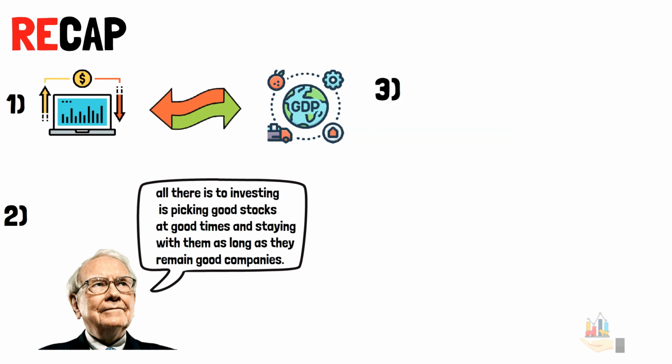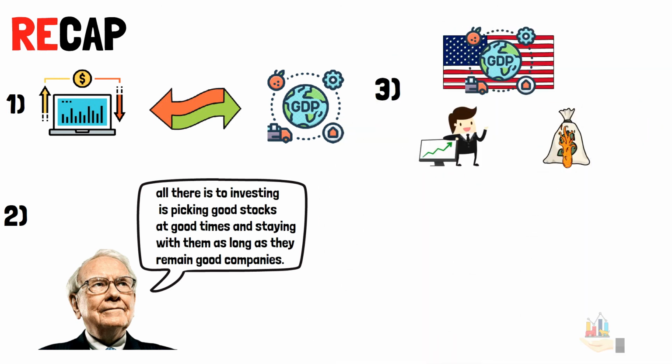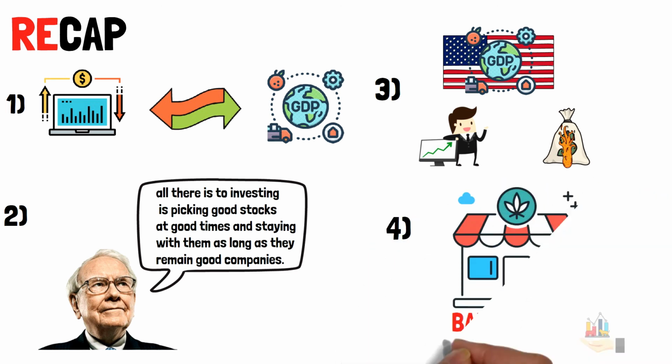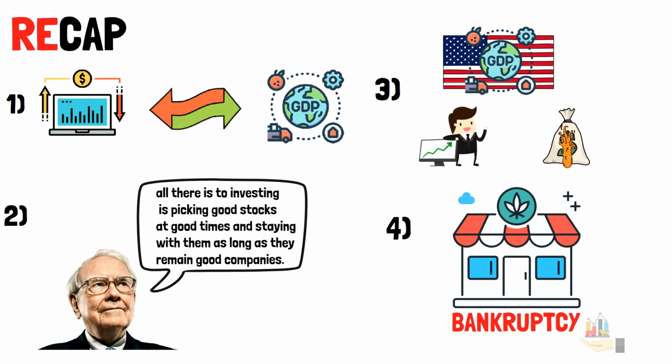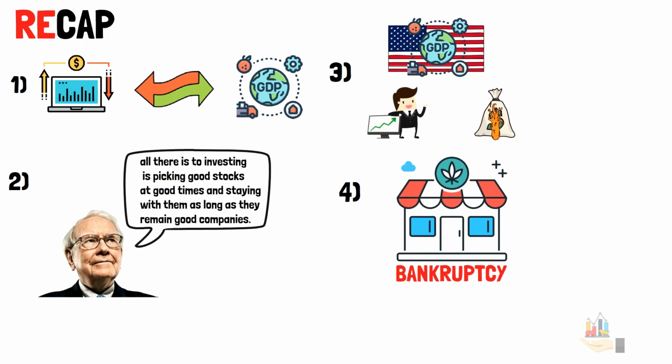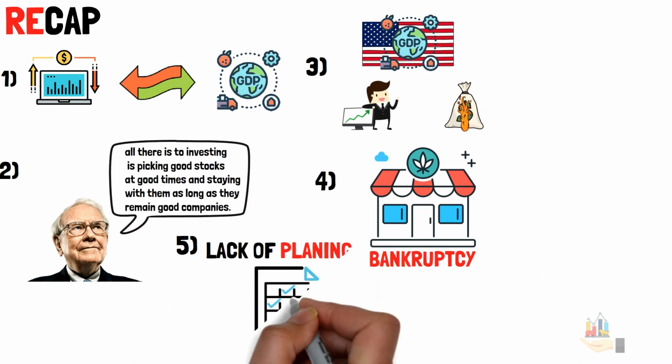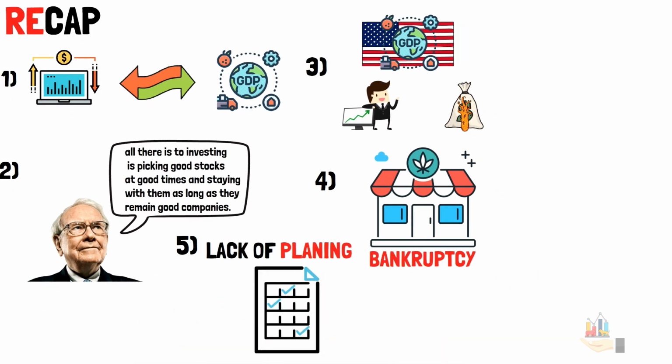Third, the US economy's GDP is primarily driven by spending and investment. Fourth, when companies are not profitable for extended periods, owners may be forced into bankruptcy to exit the market or reorganize their businesses. Fifth, lack of planning and level-headed thinking can lead to hasty decisions and business failure.